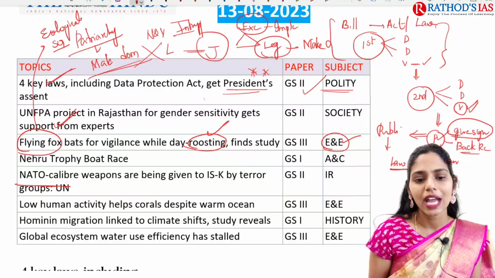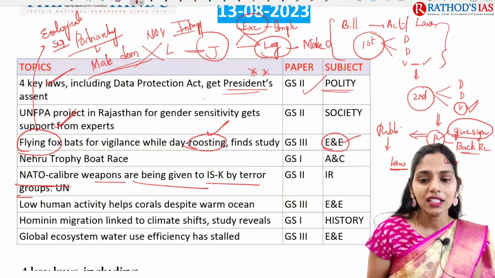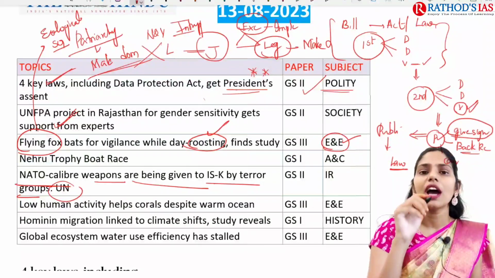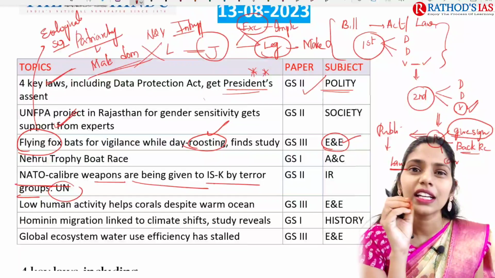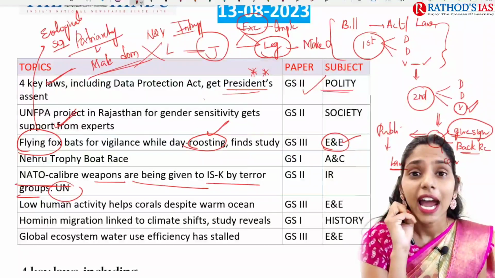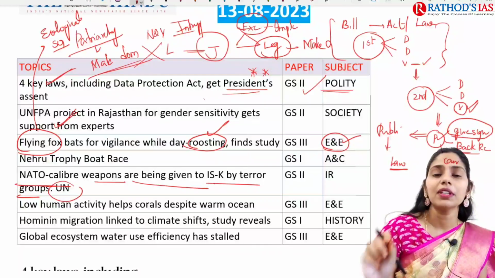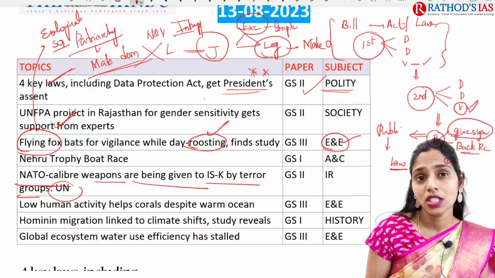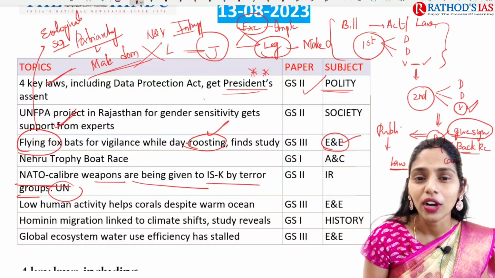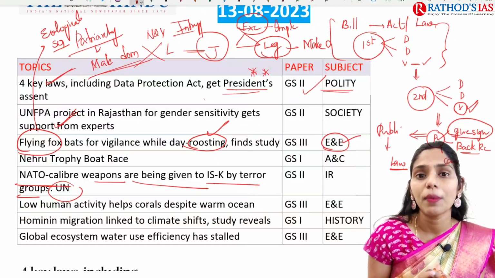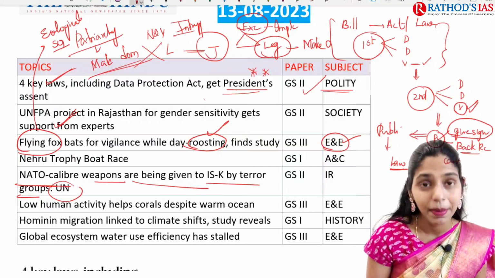The next topic is, NATO caliber weapons are being given to the Islamic State coalition by terror groups, says the United Nations. The United Nations came with a report, and this report says that ISK, a terrorist organization, is getting weapons, and they are NATO caliber. That means they are getting very highly advanced weapons, with the help of terrorist groups. This article is very important, because we have to understand what will be the impact when these terror organizations get highly advanced weapons. This topic is important from your international relations, which comes in GS paper 2.